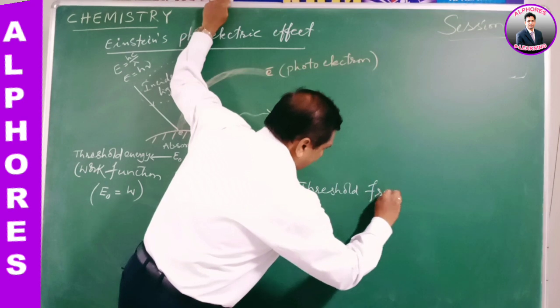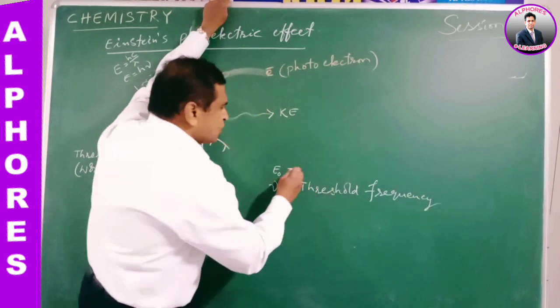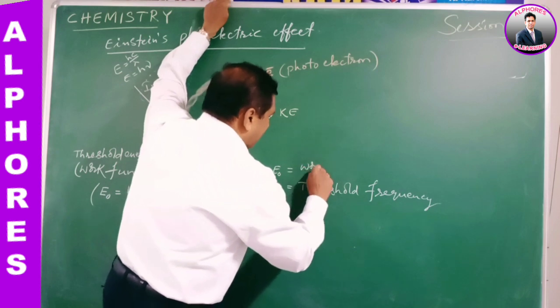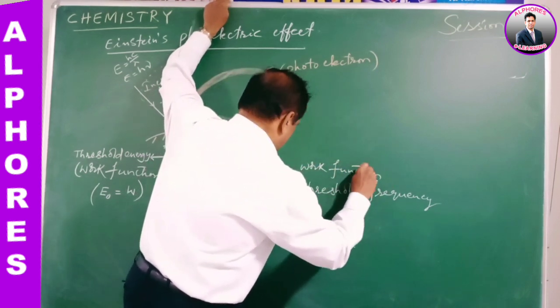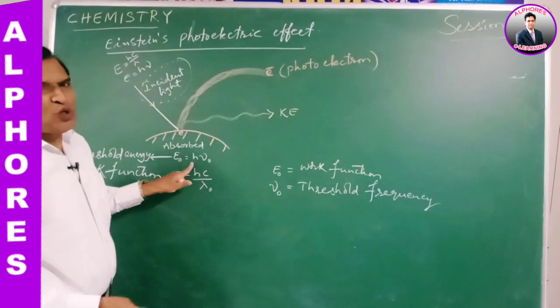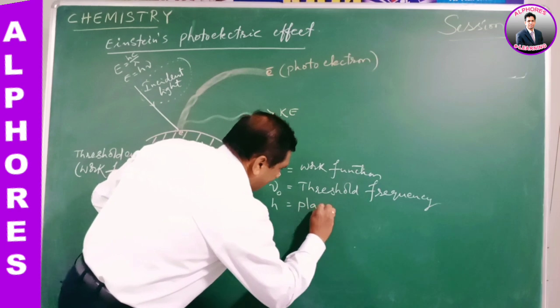Threshold frequency. This is threshold energy or work function. Whereas h is the Planck's constant, we know that.